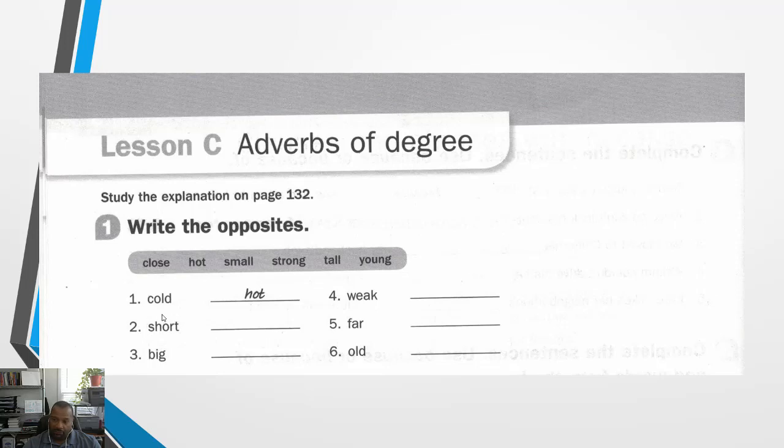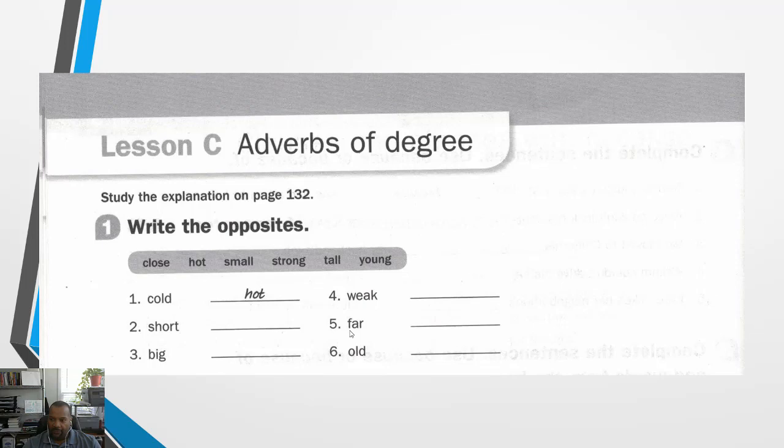All right? So the first one is done for us. The opposite of cold is hot, right? The opposite of short is tall. The opposite of big is small. The opposite of weak is strong.